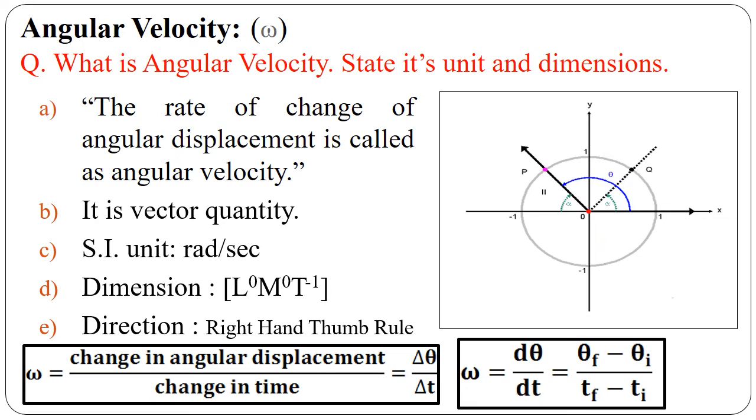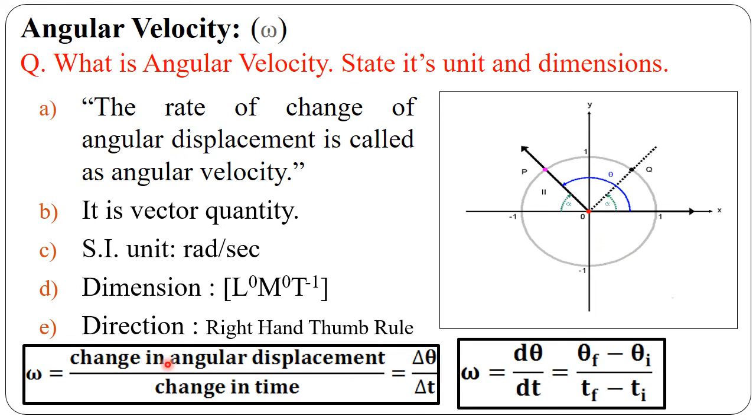Hence omega is equal to delta theta upon delta t, which can be written in terms of d theta and dt. So d theta is nothing but the difference between final angular displacement and initial angular displacement. Final angular displacement is denoted by theta f and initial angular displacement by theta i. And dt means a time interval, that is final time minus initial time.